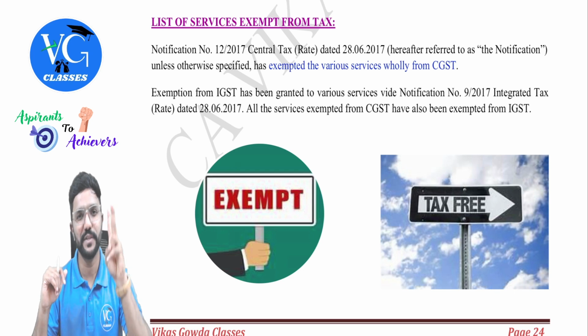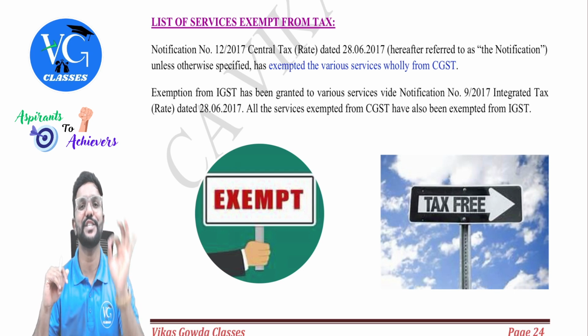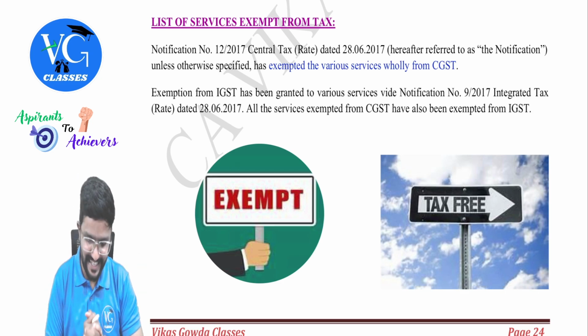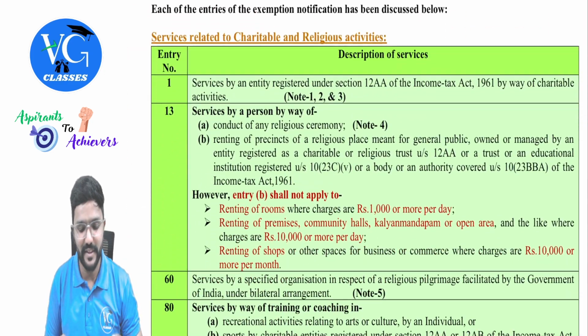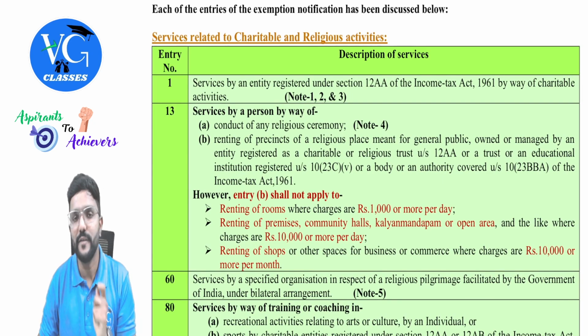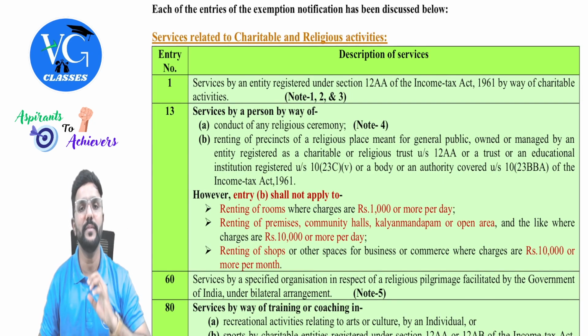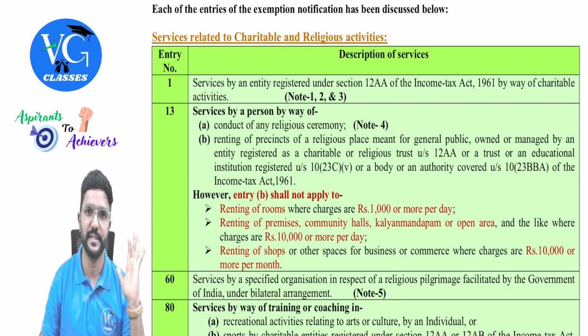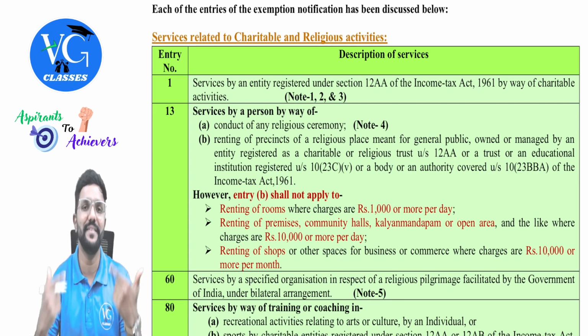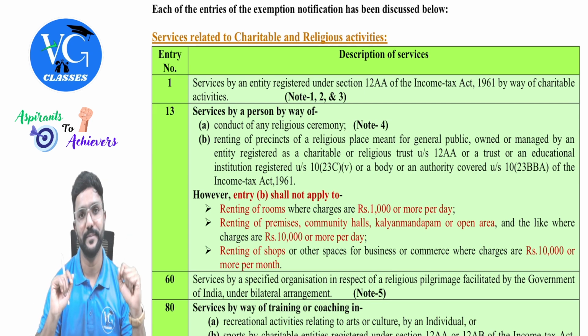So we'll be focusing only on two sections in this chapter: section 11 of CGST Act or section 6 of IGST Act. Yes, guys. Chalo, we'll begin with the list of services which are exempt. For a few of the list, there is a connection to RCM, and wherever there is a connection, I will connect it and explain it. Be ready for it. When I was explaining RCM itself, I gave some connection to exemption, but now again I will repeat it or connect it.